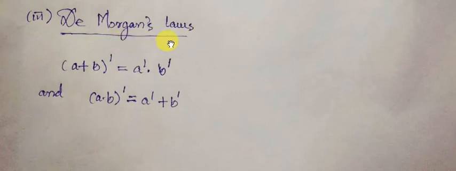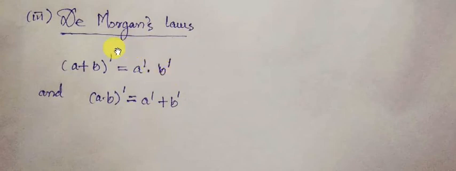And De Morgan's law in a Boolean algebra indeed tells us, if you consider any two members, here as we have considered a and b, and we have added these two, a plus b, the addition being a binary operation, obviously a plus b is an element of B being a Boolean algebra, and here we are considering the complement element of a plus b, and this is equal to the complement element of a into the complement element of b.